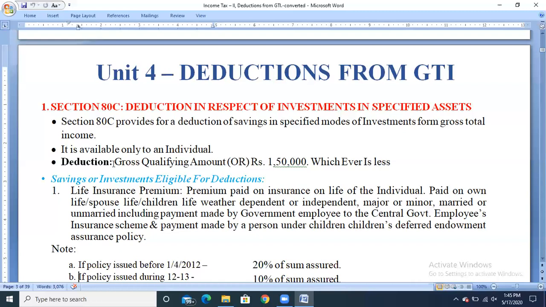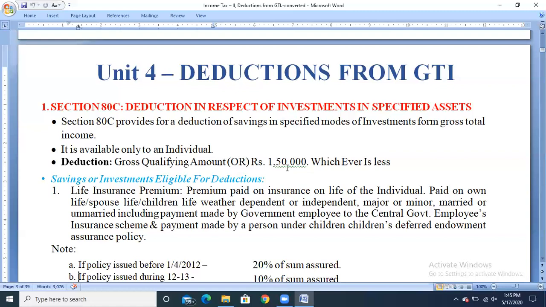So your gross qualifying amount is nothing but, under section 80C, we have around 22 to 23 securities for the asset, and after totaling all the amount, that total will be called the gross qualifying amount. Means we need to add the amount which has been invested by the assessee on an asset that is in the list of 23. We need to total all the amount, and that amount will be called the gross qualifying amount, and it has to be compared with the 1,50,000.